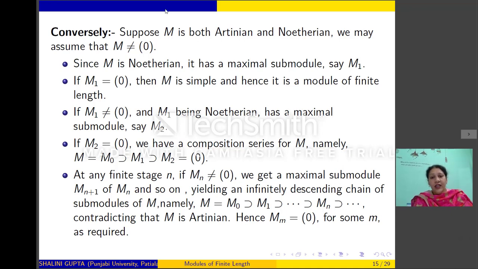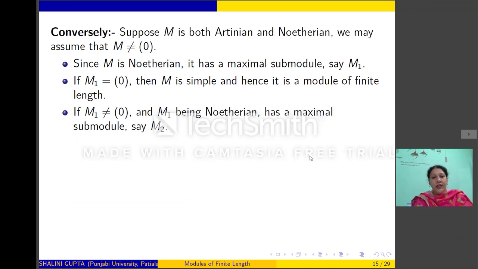But we are given that M is Artinian. So M is Artinian means the descending chain condition holds for M. That is, any descending chain of submodules of M is stationary. So thus, if we get an infinite descending chain of submodules of M, then it will contradict the fact that M is Artinian. So thus, Mn has to be 0 for some n. So this means M will have a composition series.